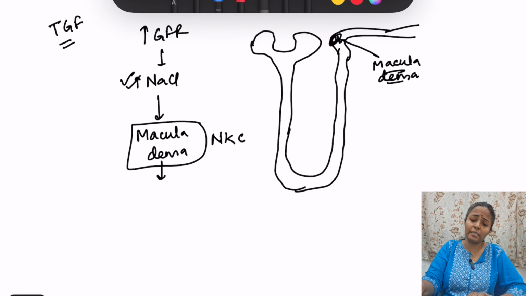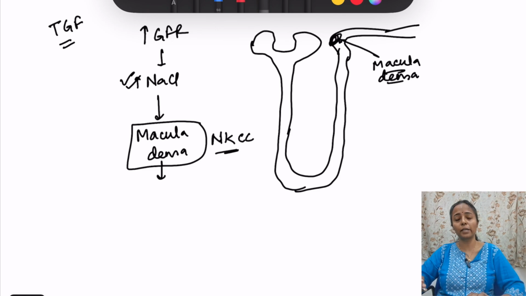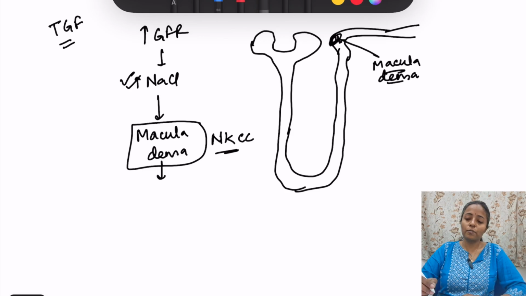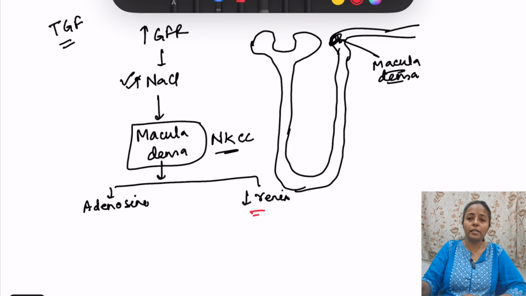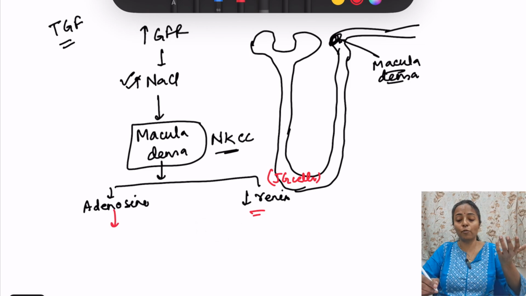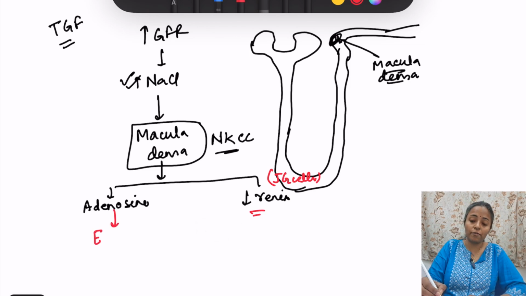Basically it is the NKCC channel, NKCC importer, the sodium potassium 2 chloride symporter is there. Okay, and this causes two further things. It causes release of adenosine, and it causes decrease in the release of renin. Now renin is released from where? Renin is released from JG cells, remember that. Adenosine here is a vasoconstrictor, that is different from other places. Adenosine causes afferent arteriole constriction.